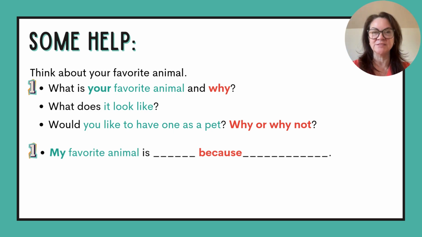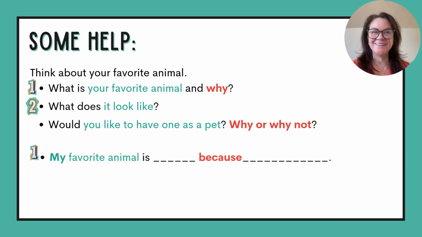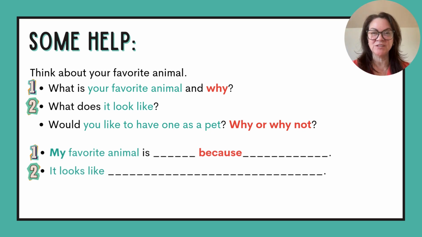That would be my answer for question 1. The second question is, what does it look like? You will answer, it looks like. My answer, my favorite animal is a golden retriever, a dog. And I could answer, it looks like a big, shaggy animal with gold fur, dark eyes, and floppy ears.